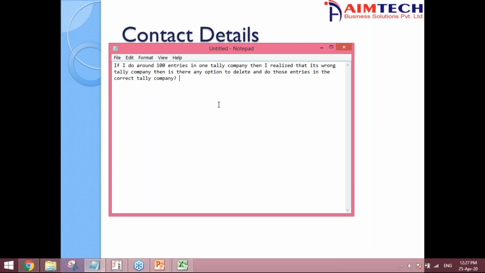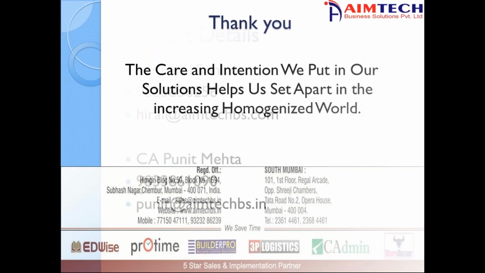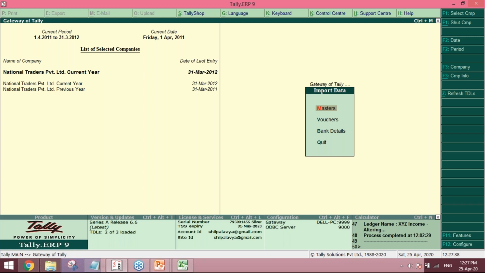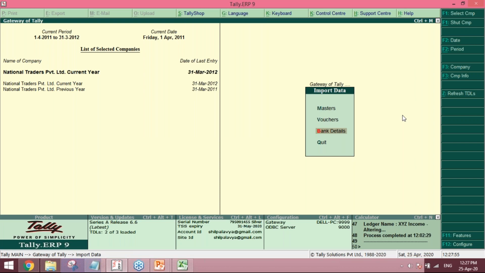You can use the XML import format, XML Tally import export. I'll just show you. So you can use this Import Data. You can import the vouchers. You can first export the vouchers from Daybook, and you can import the XML file of that Daybook from this particular path, or wherever that particular path is being saved. So you can import those entries back into Tally in a few minutes.